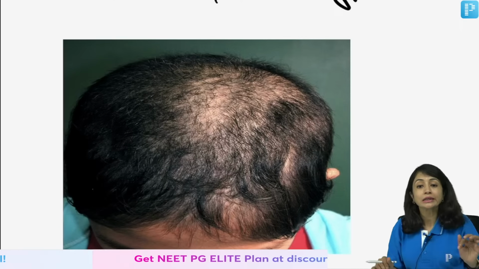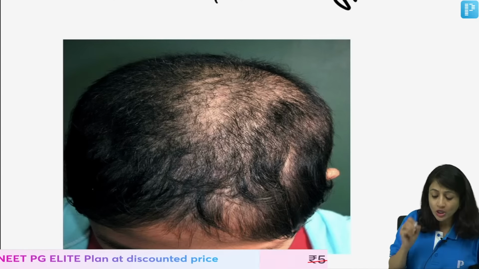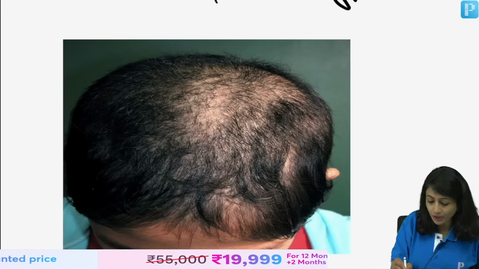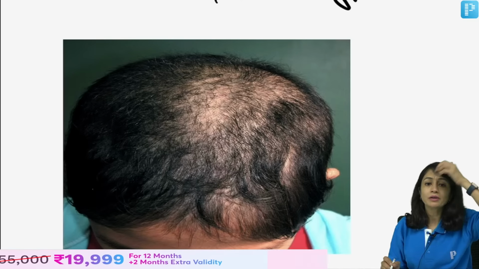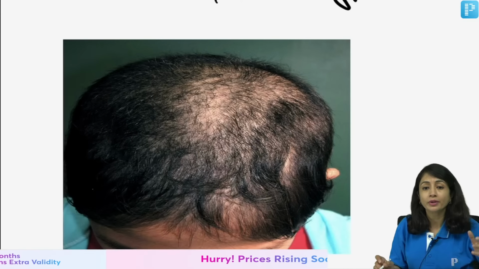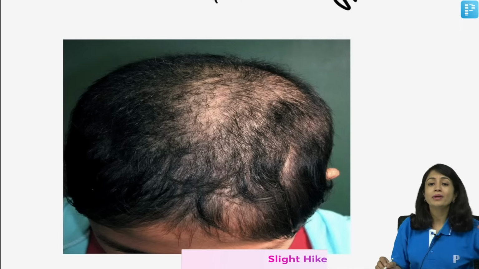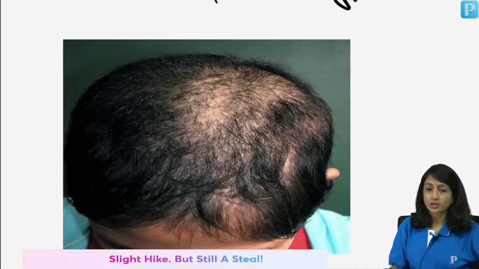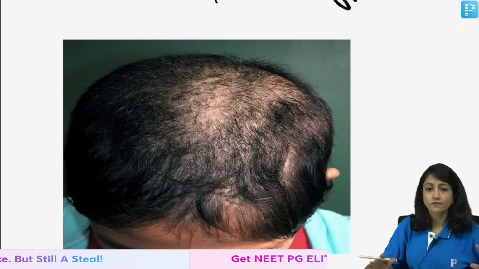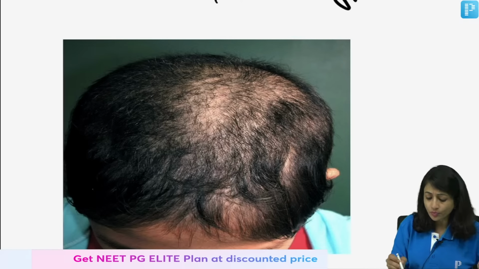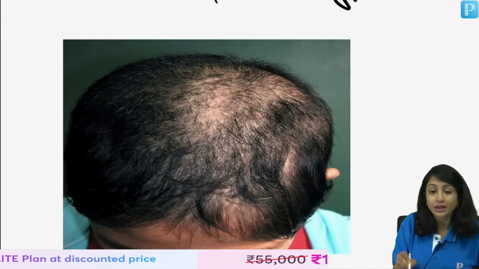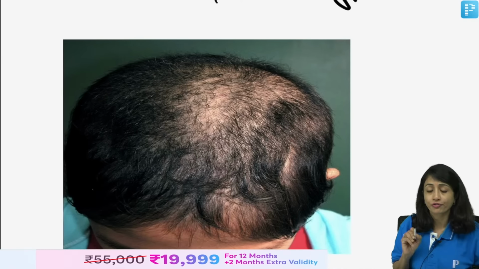So this is a more clearer image of what I just showed you. So this is a patient of trichotillomania. If you see, the patient will pull out hair from the dominant part of the scalp. And there in the question you may be given some history of psychiatric disturbance or you may not be given a history of psychiatric disturbance. But the most important thing is on the patch you see multiple broken hair follicles of various lengths.